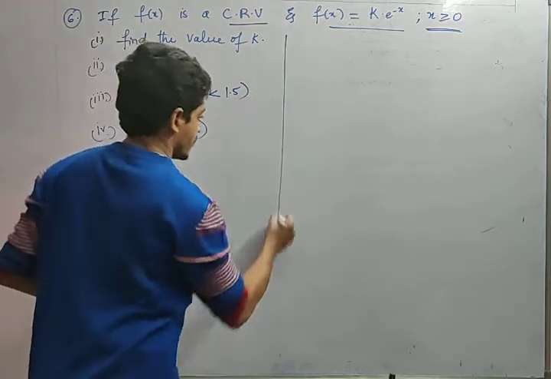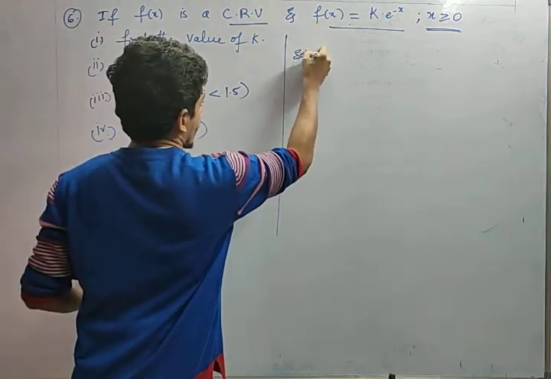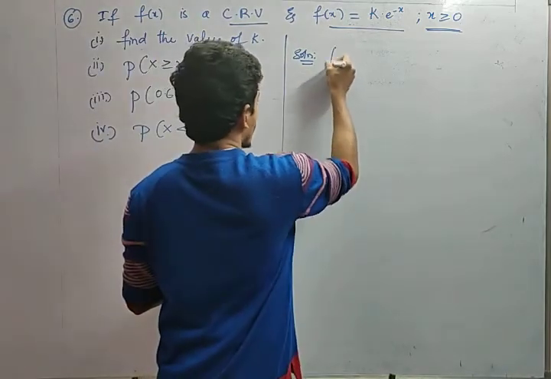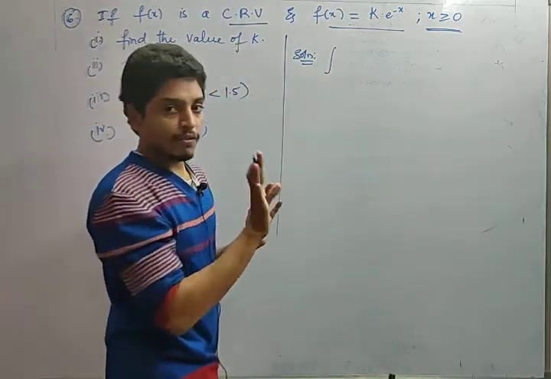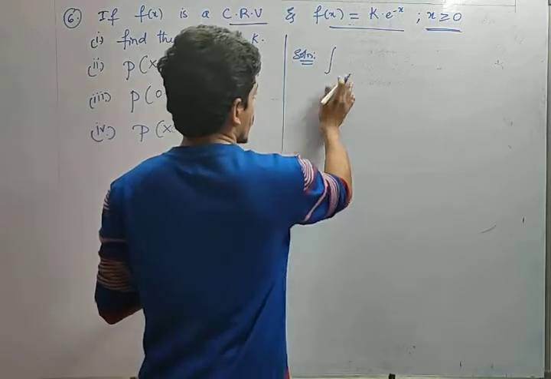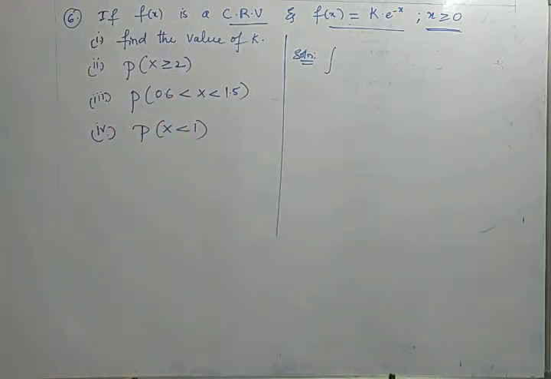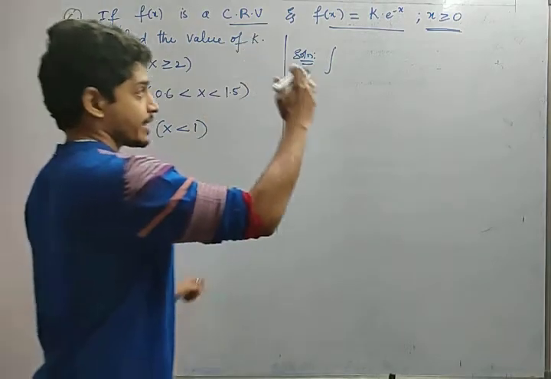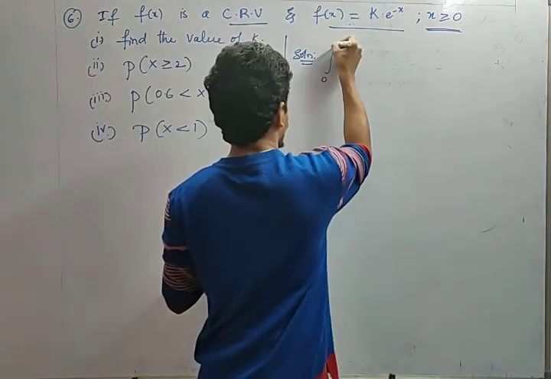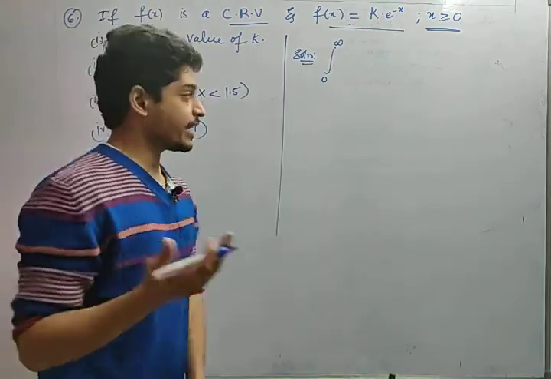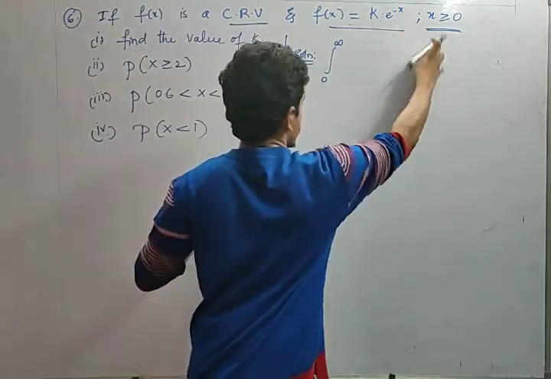So listen carefully. First one, we have to find the value of k, right? So this is a continuous random variable. So what is the formula? Integral from minus infinity to infinity f of x dx equals 1. So what are the limits? Here, what are the limits, friends? He has given x greater than or equal to 0, right? Greater than or equal to 0 in the sense from 0 to infinity. Right or not? So it is not from minus infinity to infinity, it is from 0 to infinity since x is greater than or equal to 0.